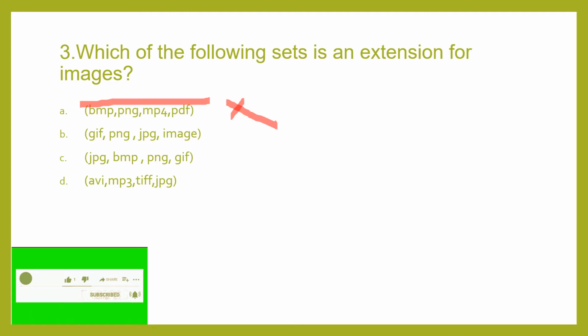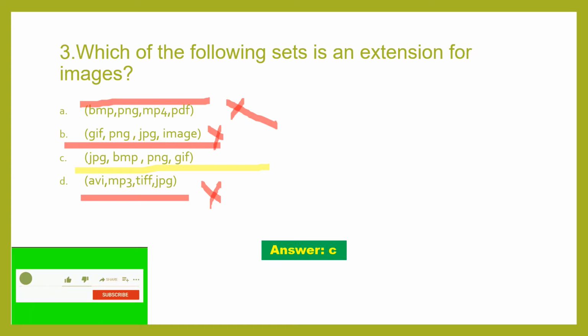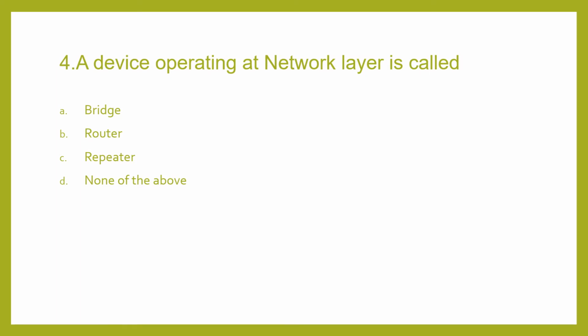Coming to the fourth option, AVI, MP3. Here also it is a video format, so we will cancel out this option. Then coming to option B, here also you can find image, which is not at all an extension. So the third option remains. The third option will be your correct answer, C, that is JPG, BMP, PNG, GIF. Understanding?